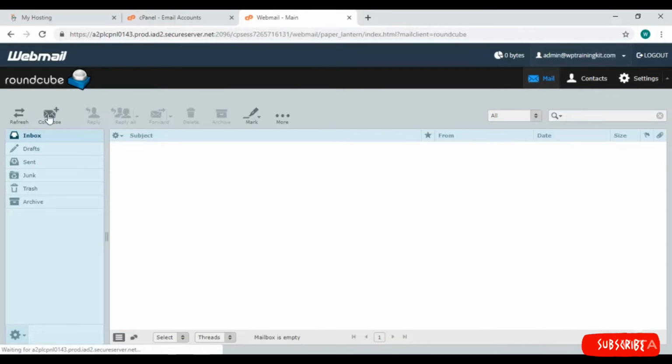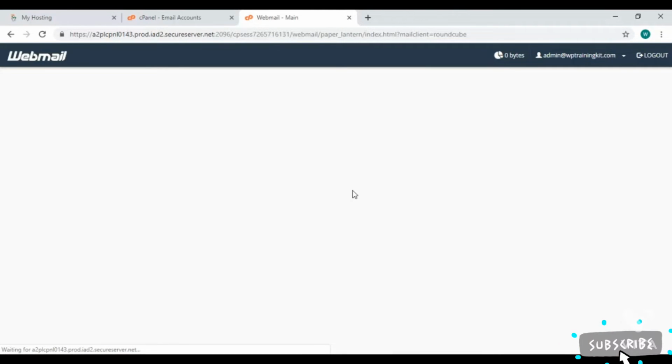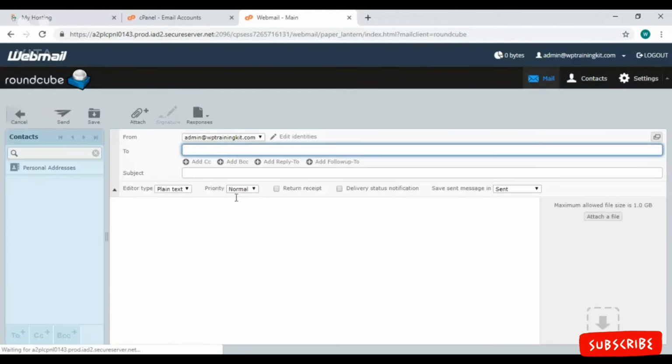On top, there's a Refresh and Compose button. Click on it. For sending a new mail, here the panel opens. Insert the receiver's mail ID with the subject. Write the mail body, and on top, there's a Send button to send your mail. That's pretty much everything with email setup.